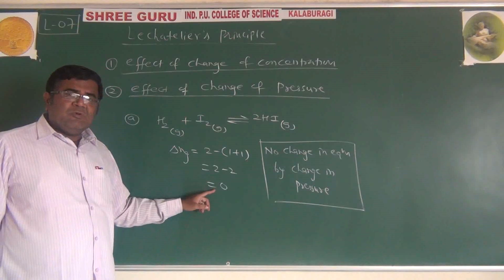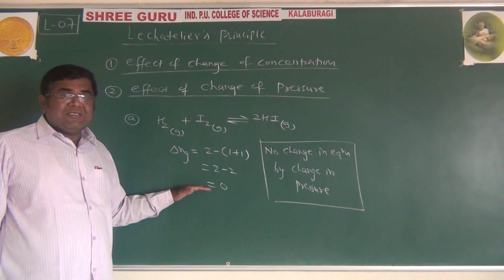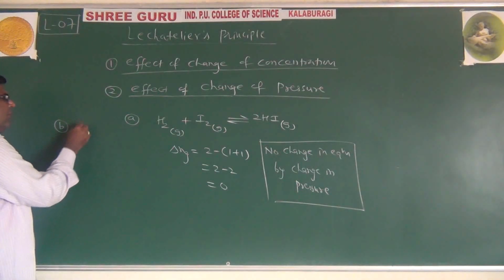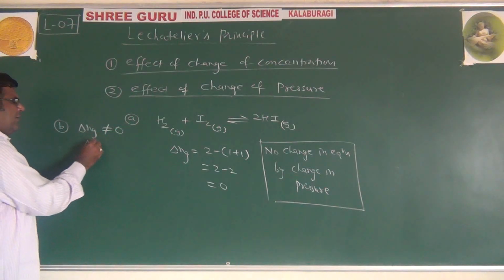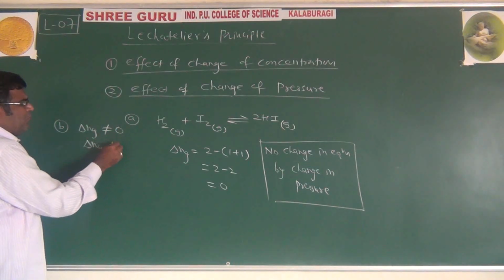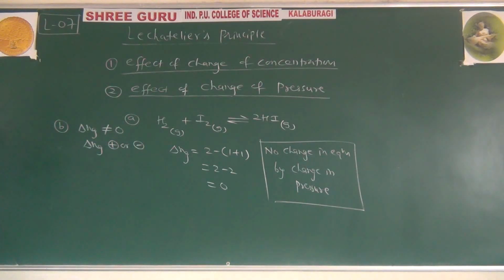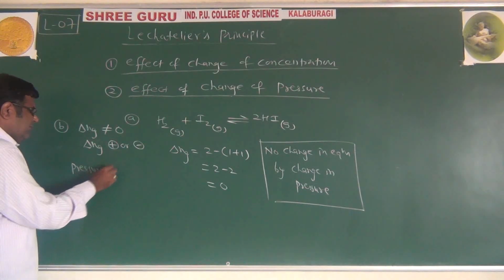When delta Ng is equal to 0. If delta Ng is not equal to 0, yes, pressure will play a very important role. If delta Ng is either positive or negative, then it will play an important role. What type of role will it play?